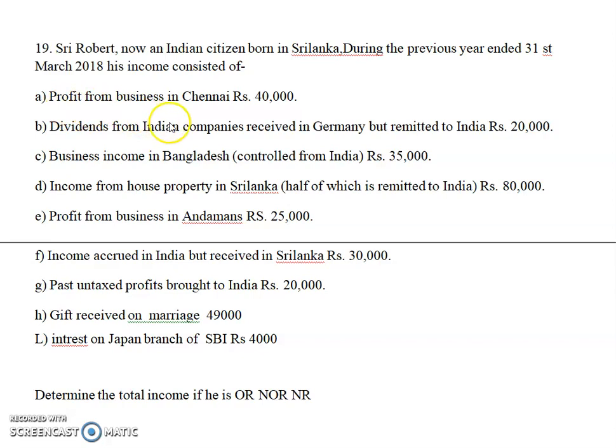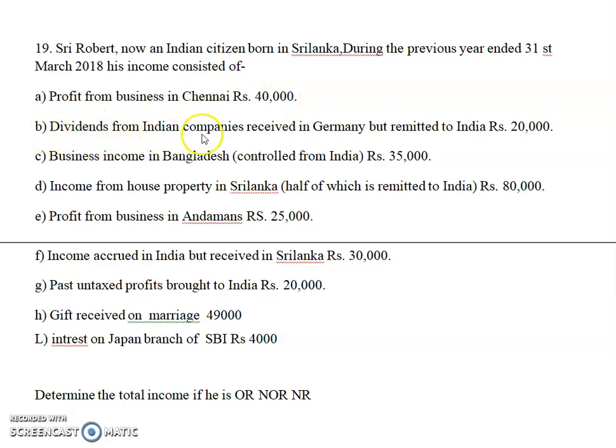Profit from business in Chennai, rupees 40,000. Chennai is in India. This income is an Indian income. So whenever you are getting any income from India, Indian income, it is taxable for all the three SSCs. So this is also taxable.